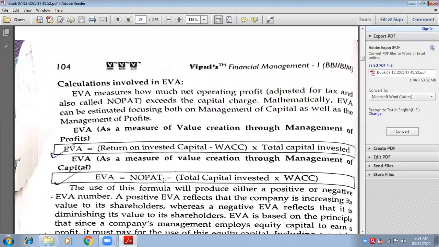In all, if I calculate according to the weights, it becomes the weighted average cost of capital. Do you agree? We have done practical questions also on that. If we calculate all the things together according to their proportion weights, we get an answer known as WACC, weighted average cost of capital. So on my capital, what is my weighted average cost of capital?